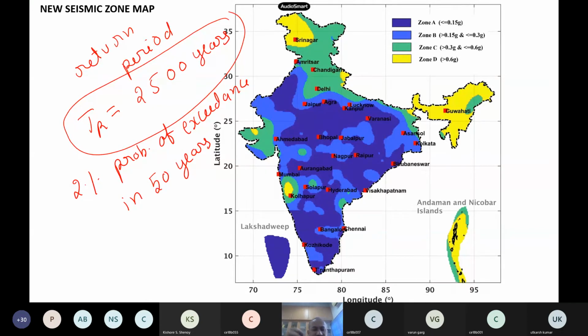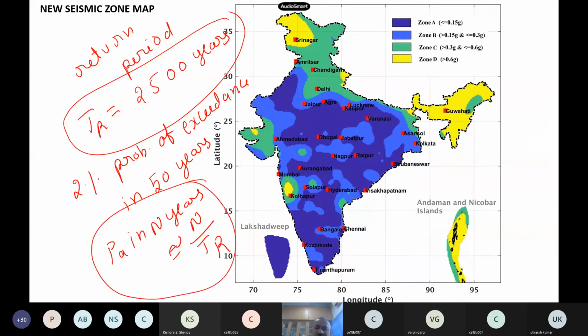Like I told you yesterday, the probability of exceedance is approximately 1 minus (1 minus 1/TR) to the power n, or about n by TR. If the design life is 50 years and TR is 2,500 years, this turns out to be 2% probability. So this is a new concept that has come into your code. I am showing you this because we are developing this map and are responsible for it.